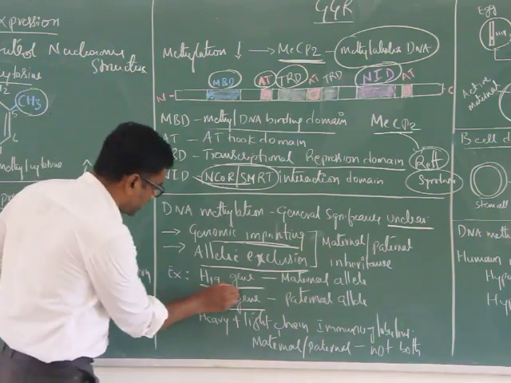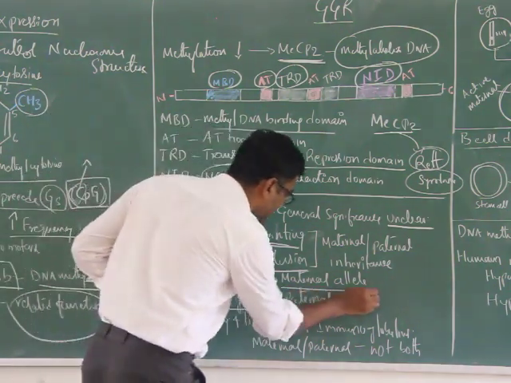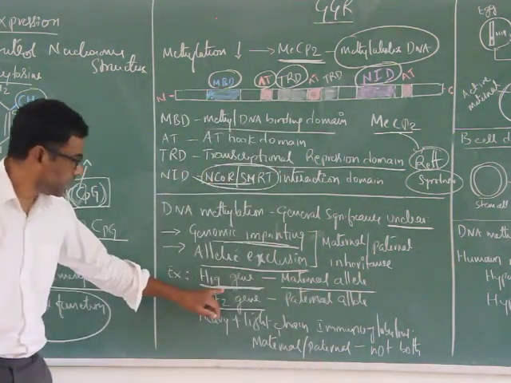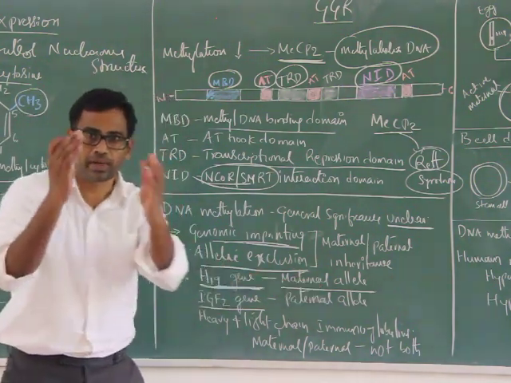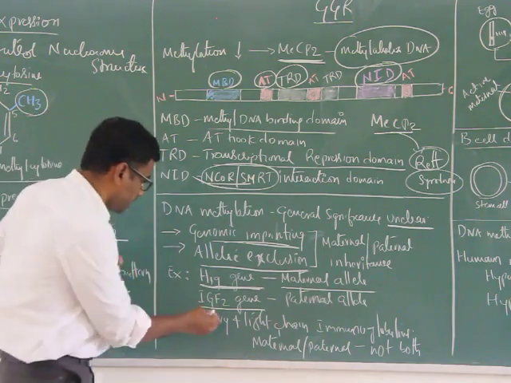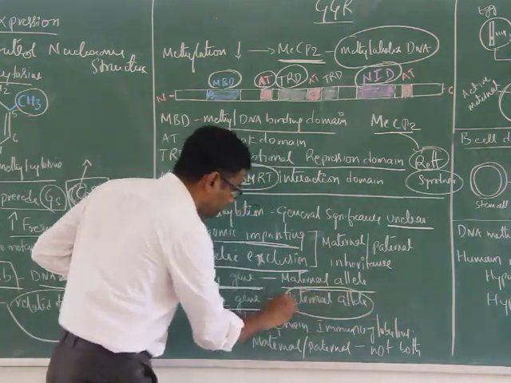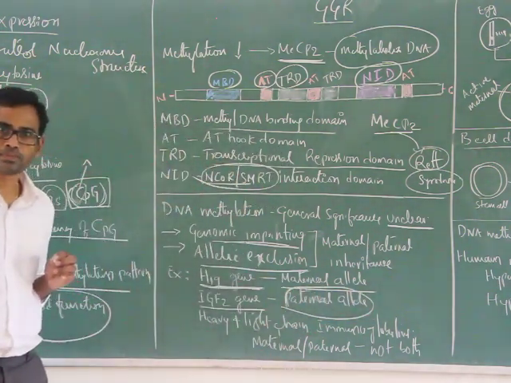Here, the H19 gene is maternally active. H19 gene is expressed through the maternal allele, and the paternal allele is inactive. In the case of IGF2, it is expressed through the paternal allele.